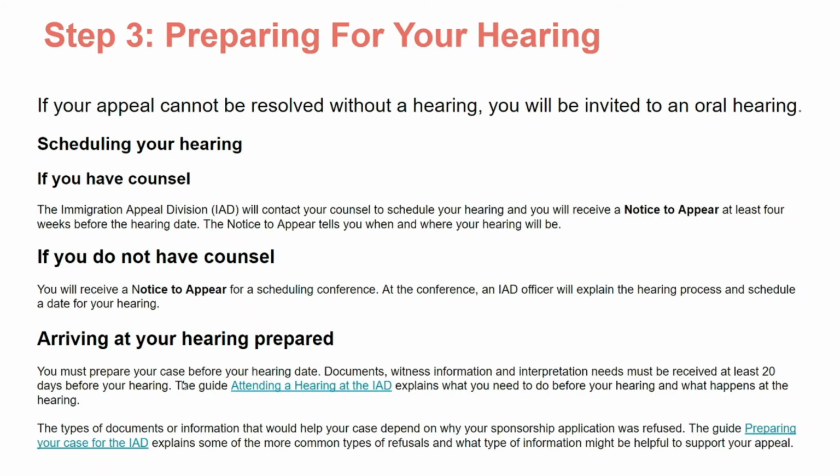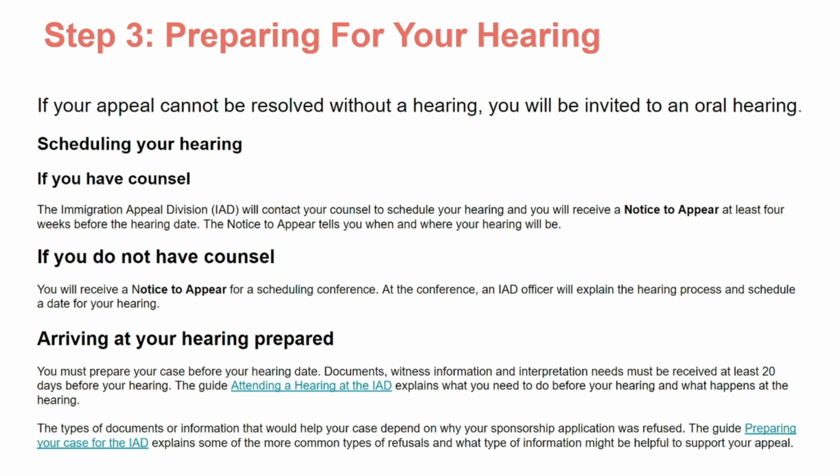Step 3. Preparing for your hearing. If your appeal cannot be resolved without a hearing, you will be invited to an oral hearing. Scheduling your hearing. If you have counsel, the Immigration Appeal Division will contact your counsel to schedule your hearing, and you will receive a notice to appear at least 4 weeks before the hearing date. The notice to appear tells you when and where your hearing will be held.